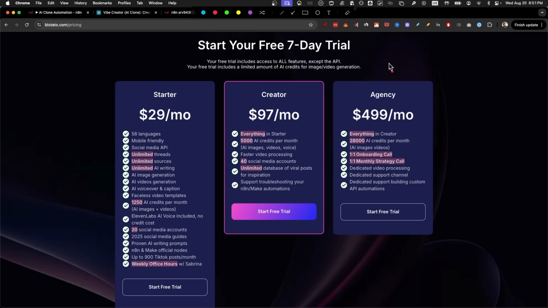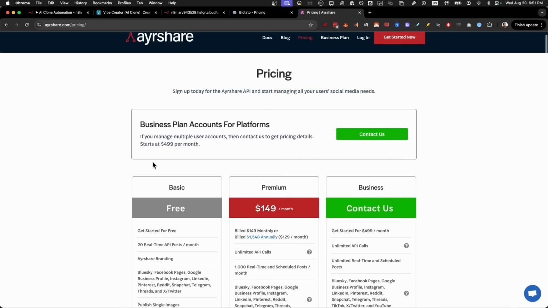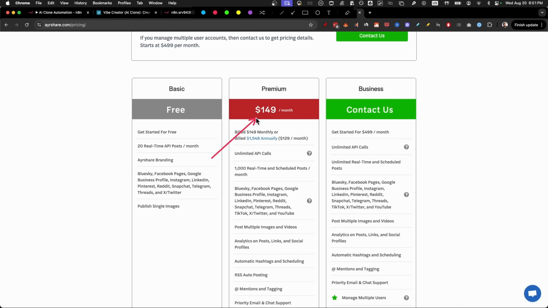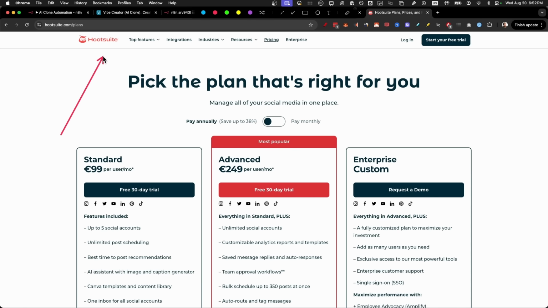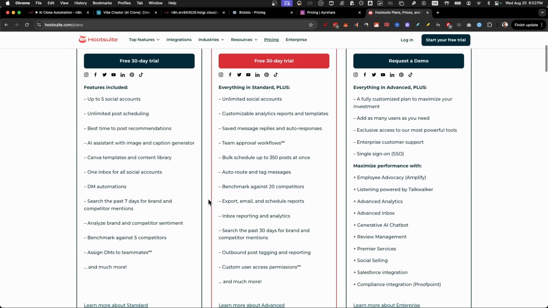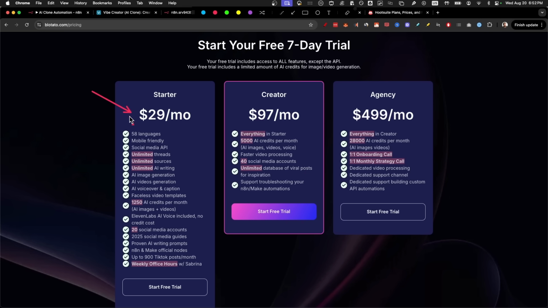For the pricing, they have a 7-day free trial, but it doesn't give you access to the API, so we have to get to the starter plan in order for us to publish with the API. Blotato is so much cheaper compared to, for example, Airshare that I've used before to start publishing. That's at $149 per month. Also, think about Hootsuite that allows you to have 5 social accounts for $99 per month, and it doesn't even allow you to automate social posting. So to me, this is one of my favorite subscription costs.